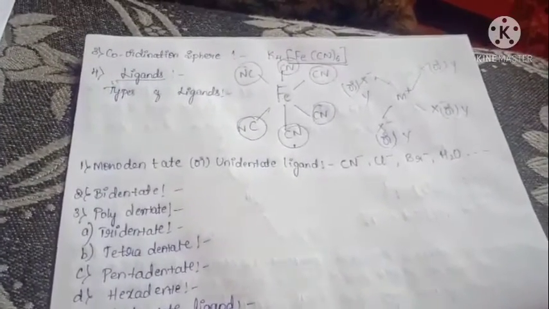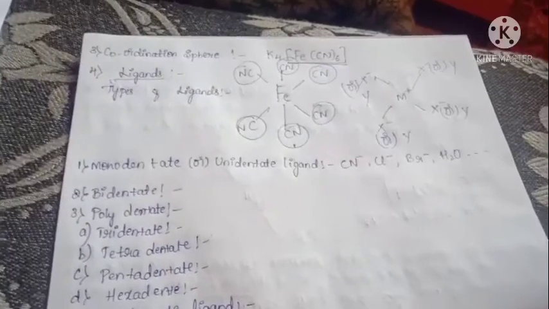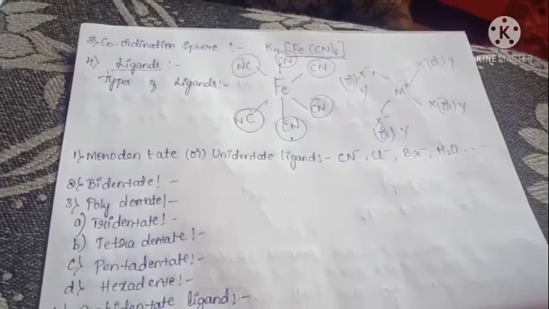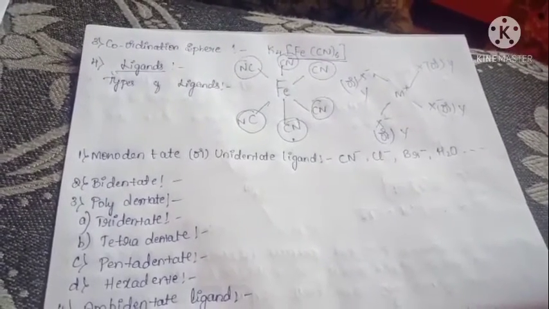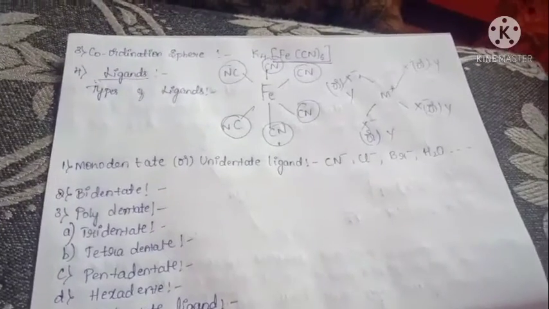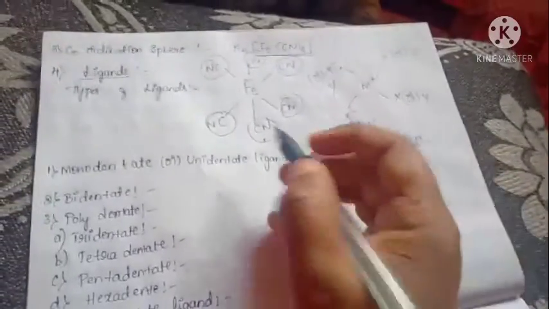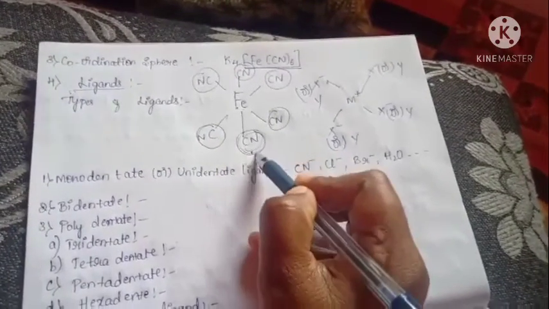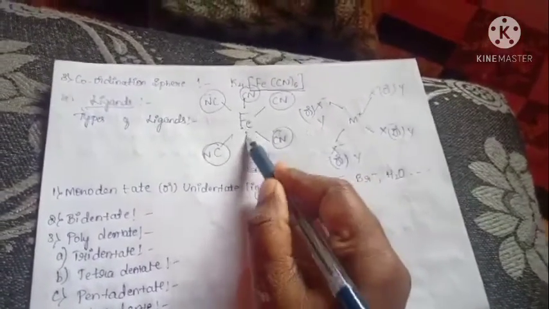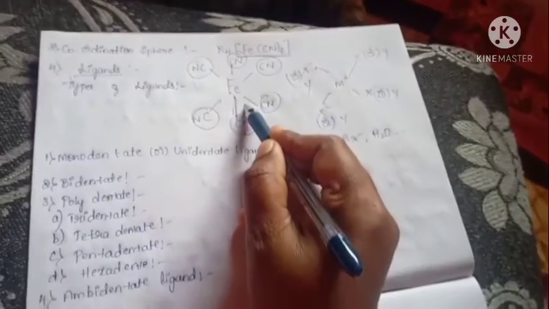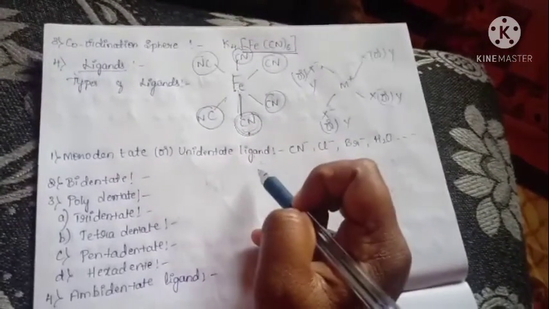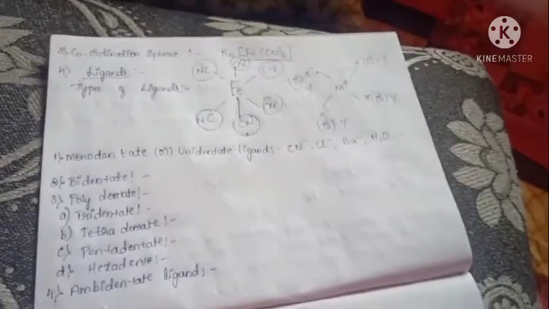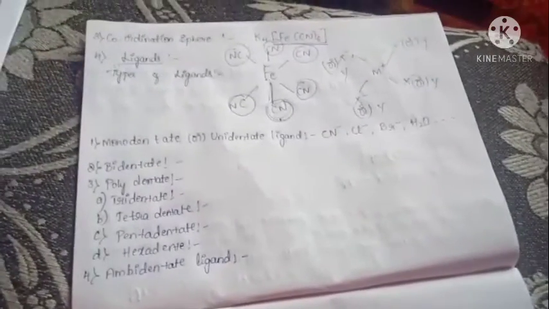Did you get it? Once again I will tell you. Unidentate or monodentate ligand means a ligand bonded to a metal through a single donor atom. It means iron is bonded with a single cyano molecule. It forms only one single coordinate bond. That is called a monodentate or unidentate ligand. Okay. Next, the second one is bidentate ligand.